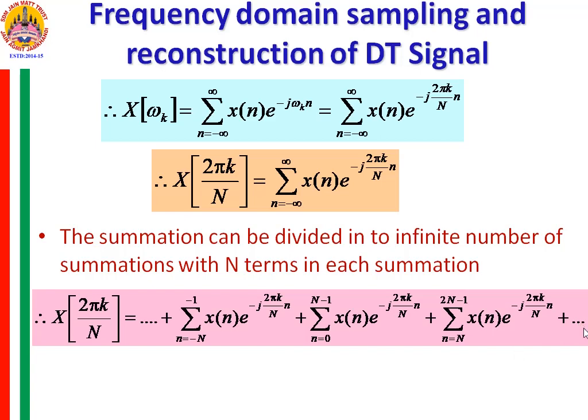The next term on this side will become 2N to 3N minus 1. Similarly, this is extended to the negative side also, where you will get the summation from minus 2N to minus N minus 1.